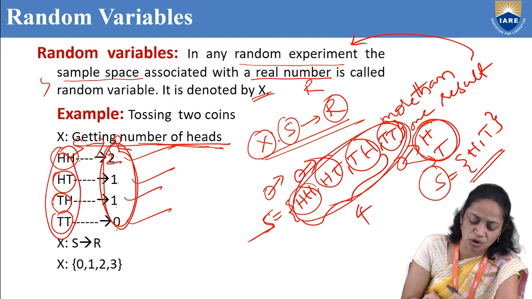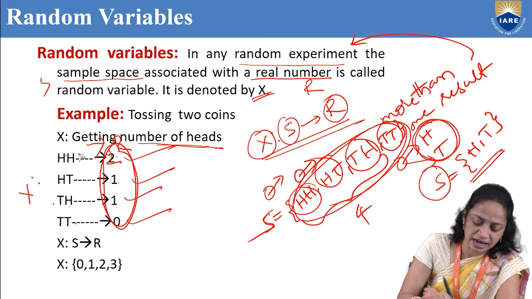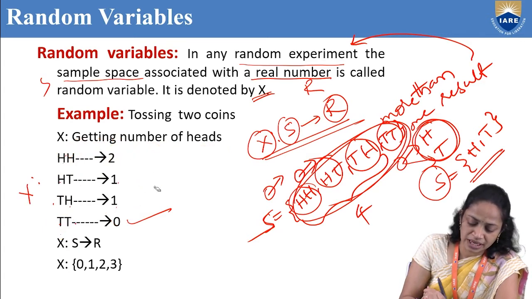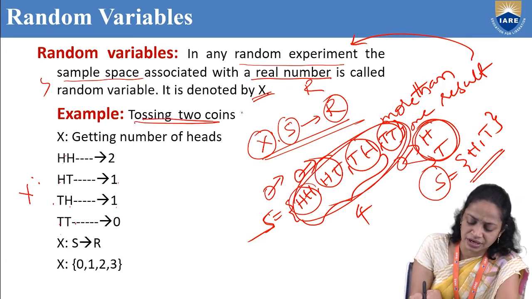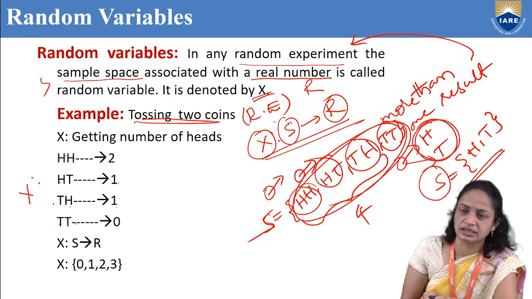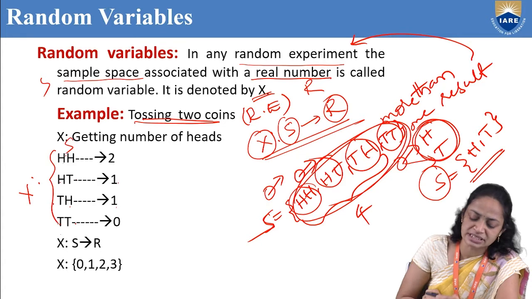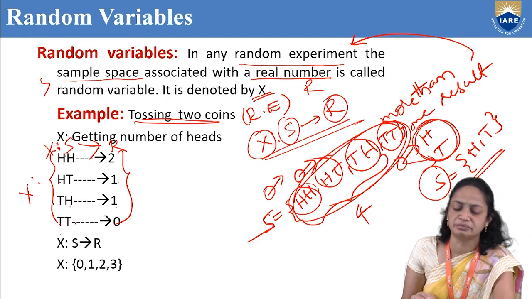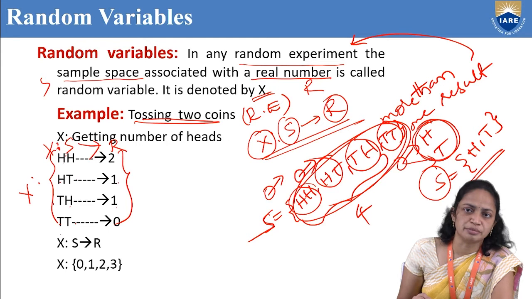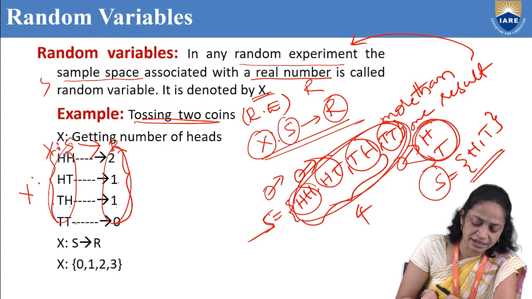So, what is the random variable? In any random experiment, the sample space associated with the real number is called random variable X. Here this is the sample space and these are the real numbers.